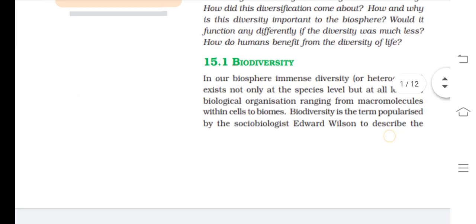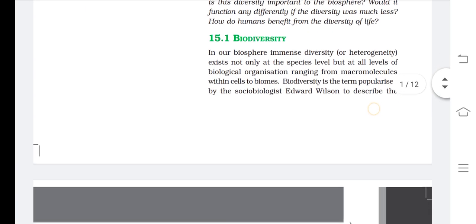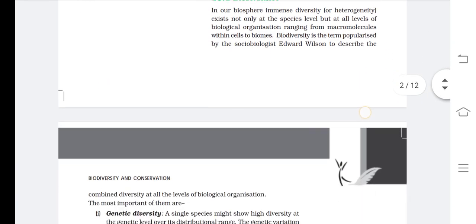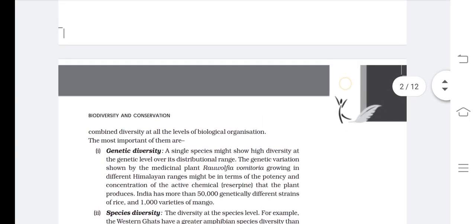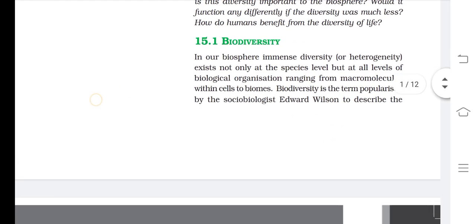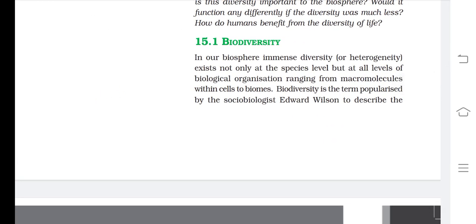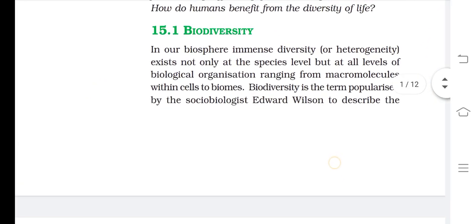Now we will talk about the very important concept of this chapter, and the title of this concept is biodiversity. In this question we will learn about the definition of biodiversity and its different categories with suitable examples. Remember, this chapter number 15 is of 6 marks, so one question of 3 marks and 3 MCQs will be asked. So this question of biodiversity is one of the most important questions of 3 marks.